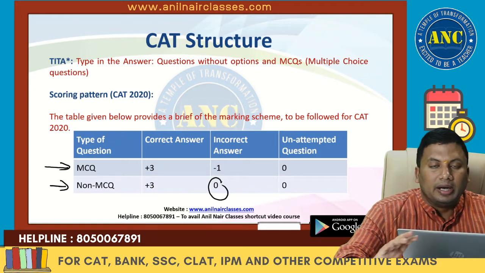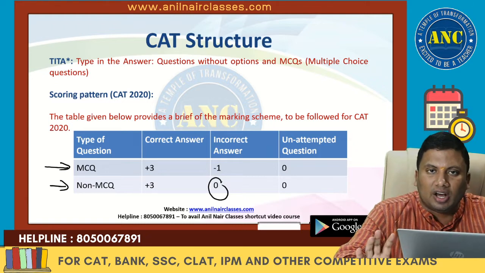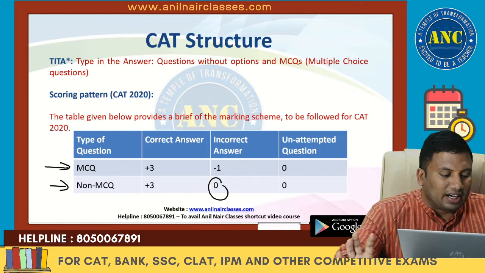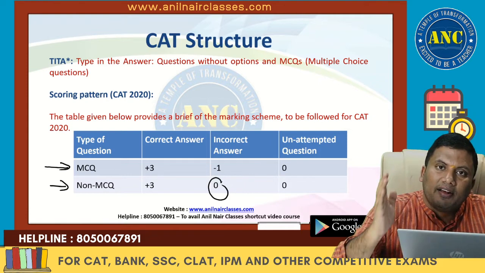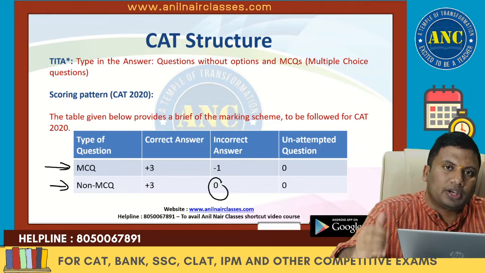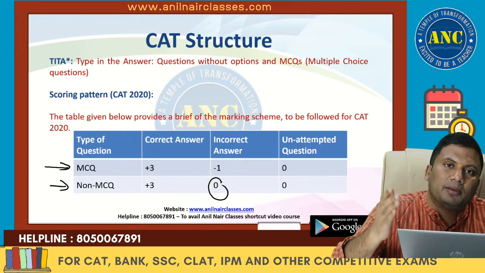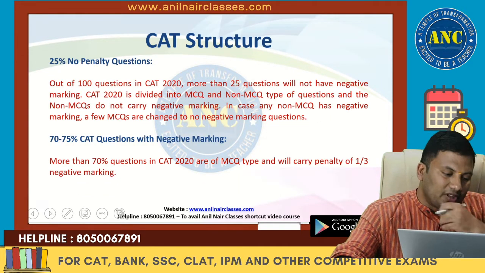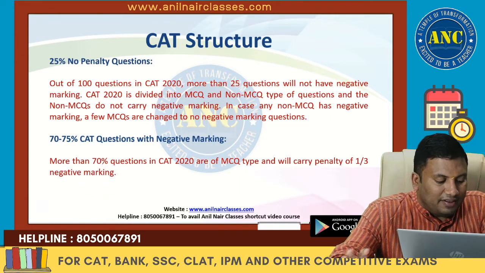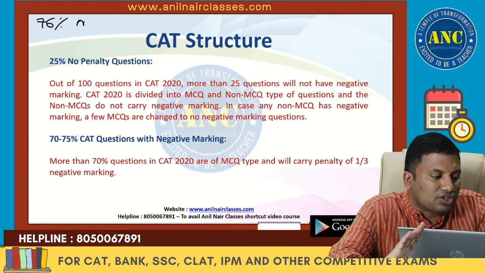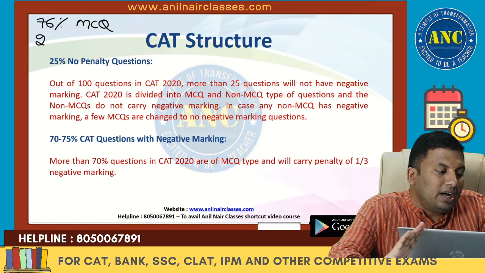For unattempted questions, in both cases, multiple choice and non-multiple choice, no marks are given to you. I hope it is clear how many questions came from MCQ, how many from non-MCQ, whether there is negative marking for MCQ, and whether there is non-negative marking for MCQ. Now listen carefully, this is very important. If you see, 76% of the questions are MCQ, 24% are non-MCQ.